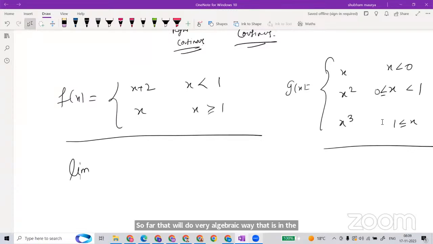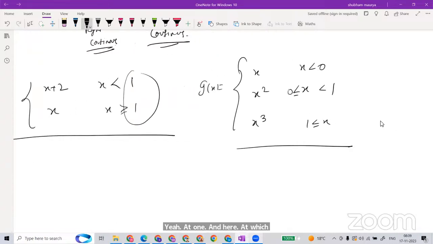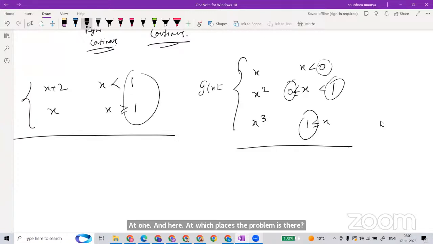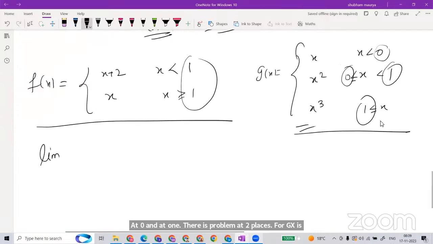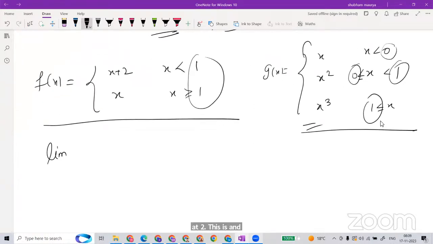In that process we analyze how the function behaves. The problem for g(x) is at 2 places, at 0 and at 1, and for f(x) it is at only 1 place, at 1.